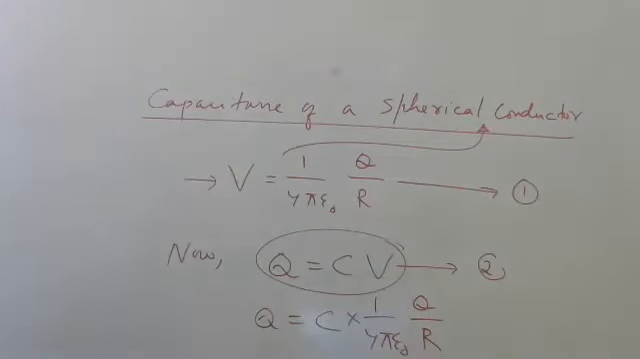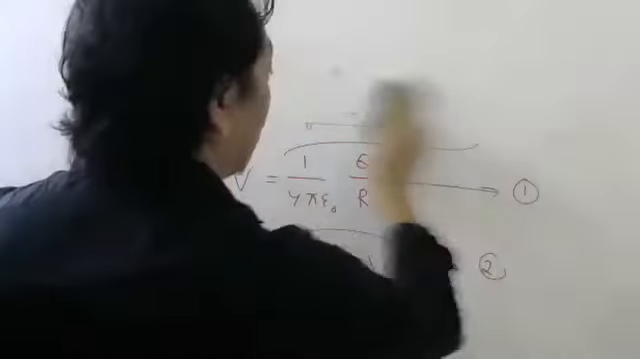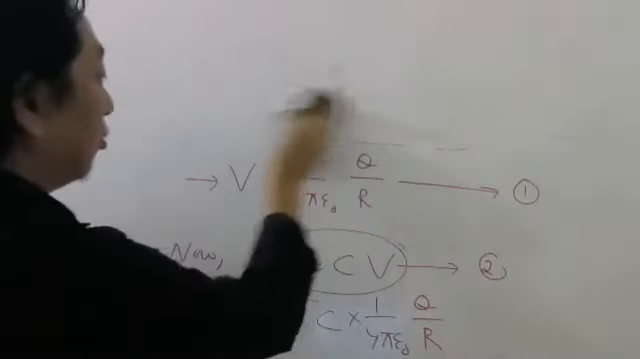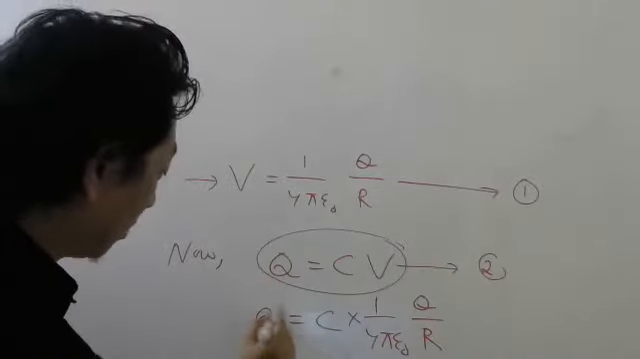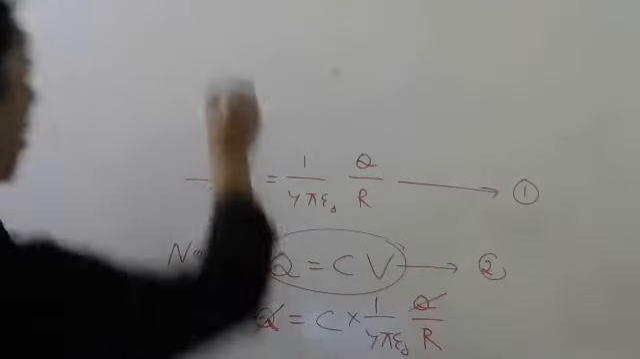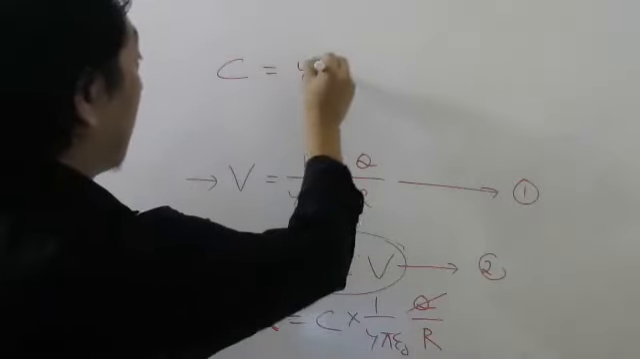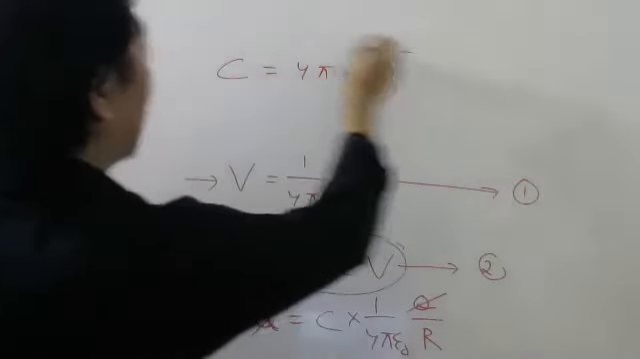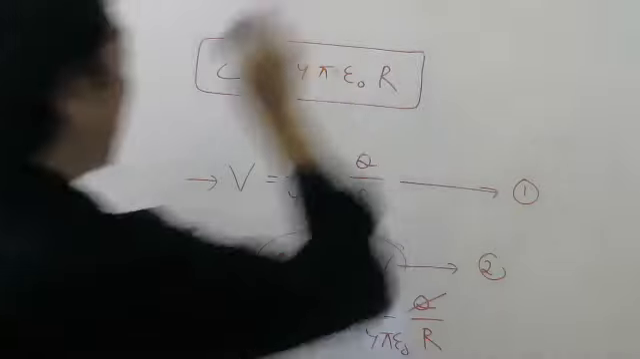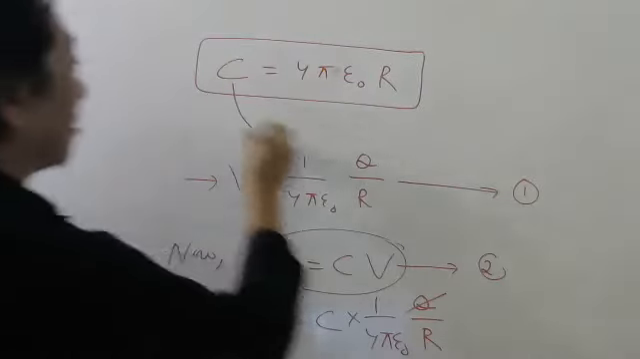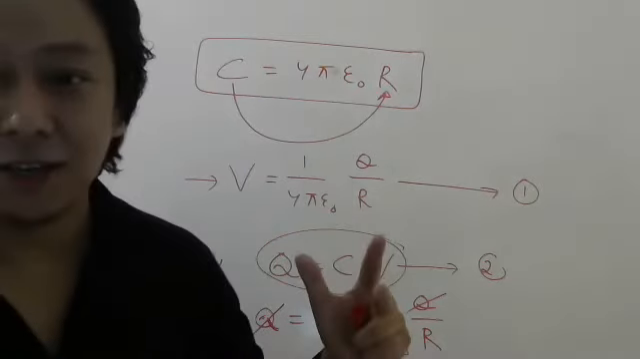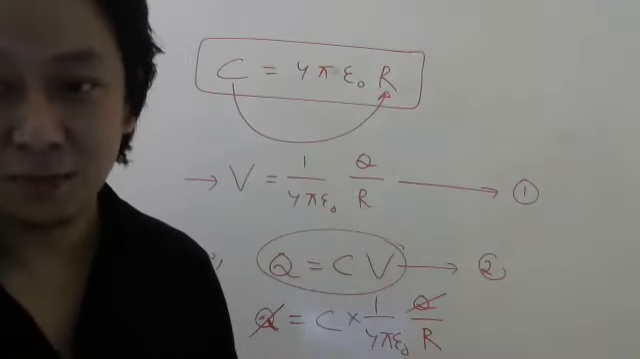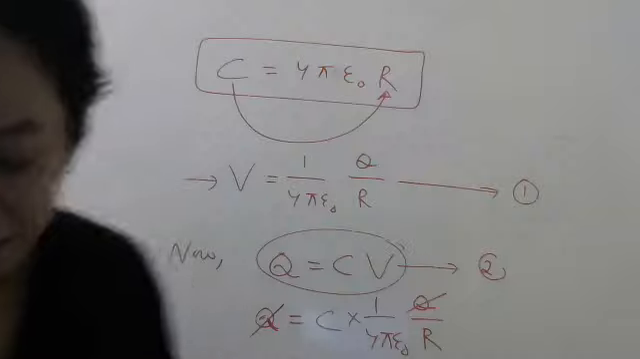Now, I'm rubbing it fast. Now you cross multiply. See what will happen? Q will cancel. What will be C? C equals 4 pi epsilon naught R. That means capacitance depends on the size, the radius. So a bigger radius will store more charge. A smaller radius will store less charge.